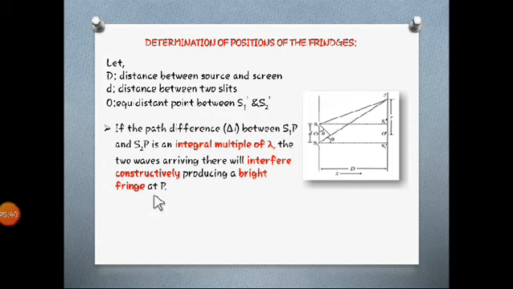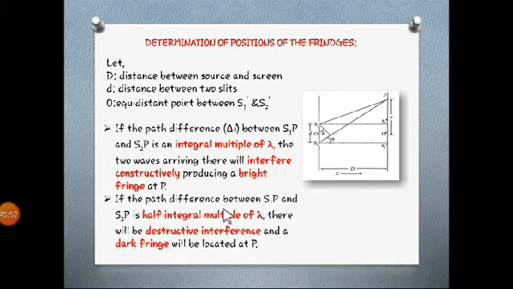As we have discussed, when constructive interference is there, we are getting high intensity and bright bands. But what is the condition for that? The path difference should be an integral multiple of lambda. What will be the condition for destructive then? If the path difference between S1P and S2P is a half integral multiple of lambda, there will be destructive interference. And what fringes are we getting? Yes, we are getting dark fringes.